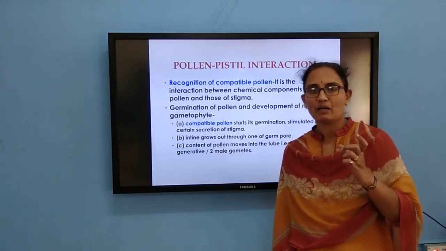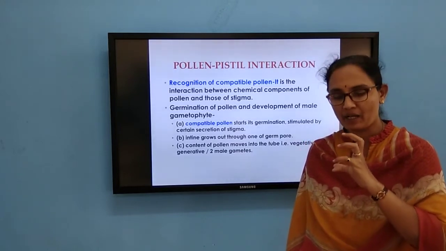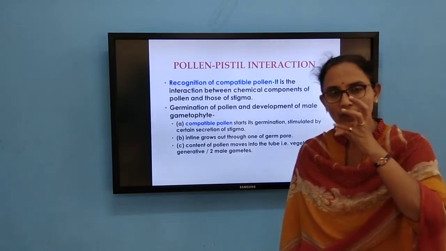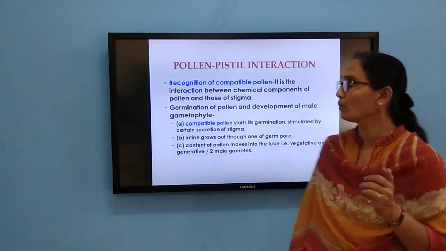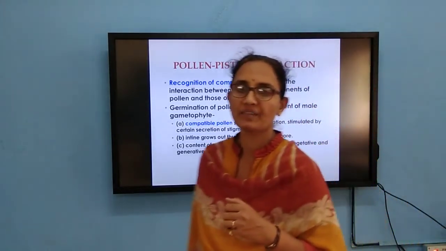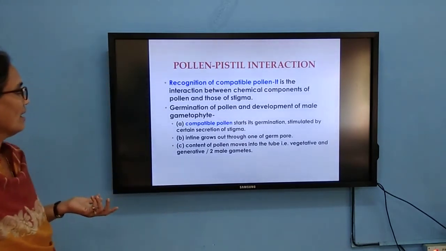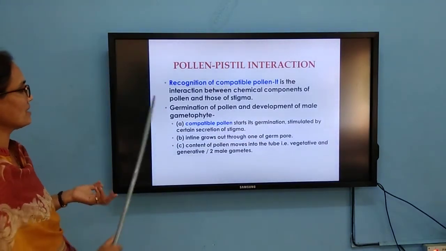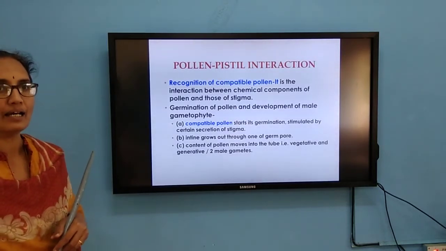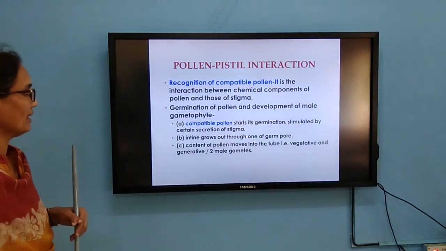Because of this it can identify whether that pollen grain belongs to its own species or not. That is what we call recognition of compatible pollen. If it is its own pollen, certain chemical components of the pollen and of the stigma will recognize that it is its own pollen. Then the germination of the pollen grain takes place.